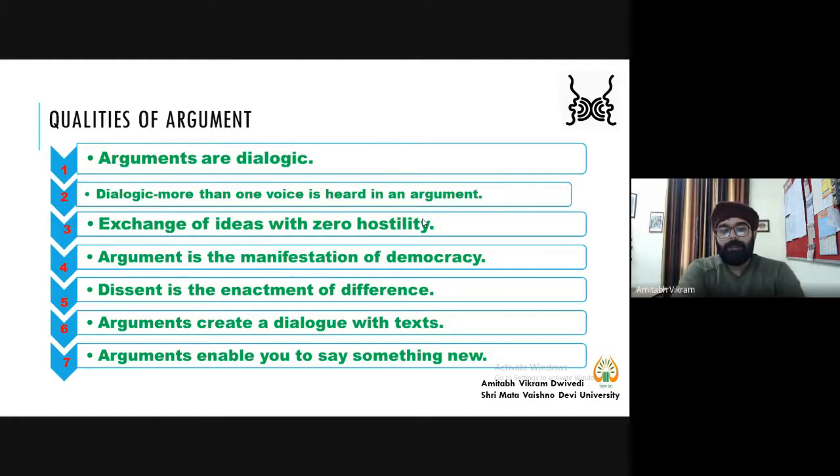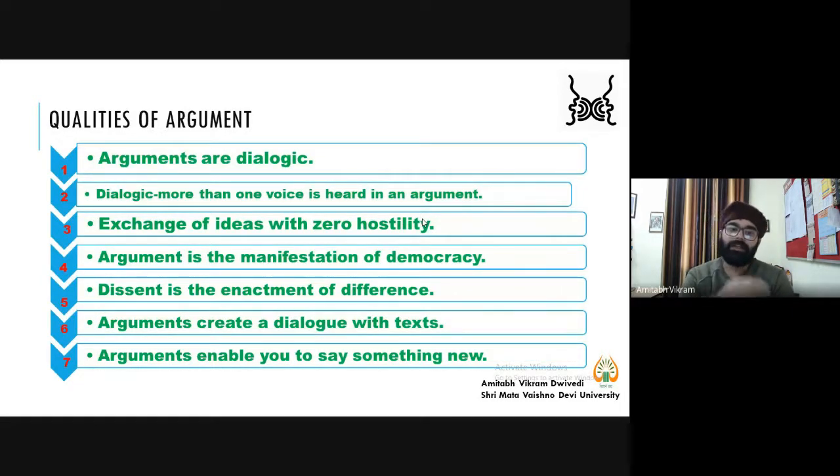So what are the qualities of argument? Now here again, we are not talking about a quarrel or disagreement, but we are talking about argument in research. So arguments are dialogic. We are talking about reasoning. Dialogic here means reasoning, and di means two. So you have more than one voice heard in an argument.